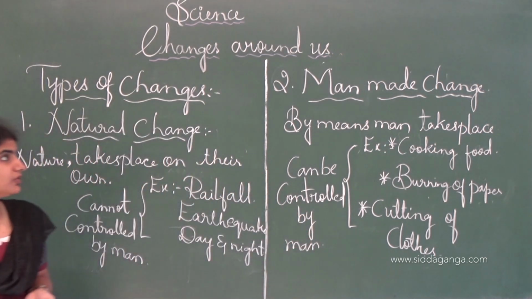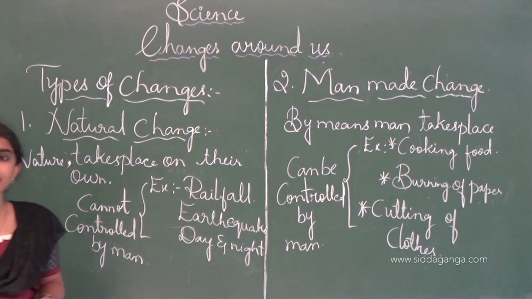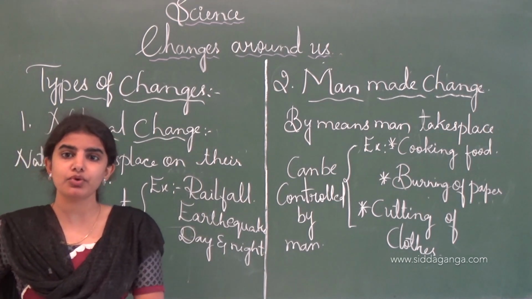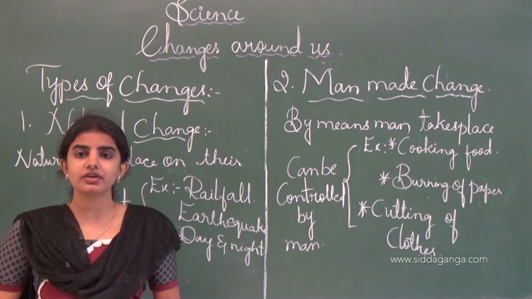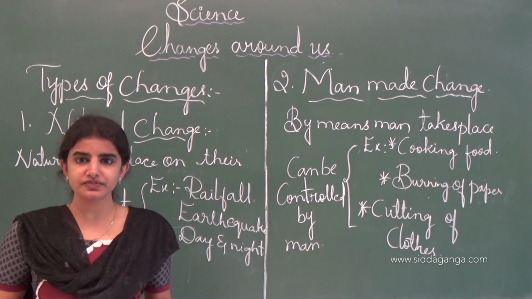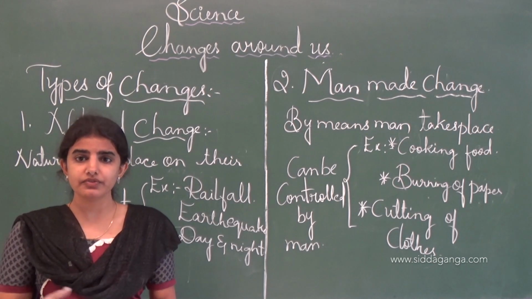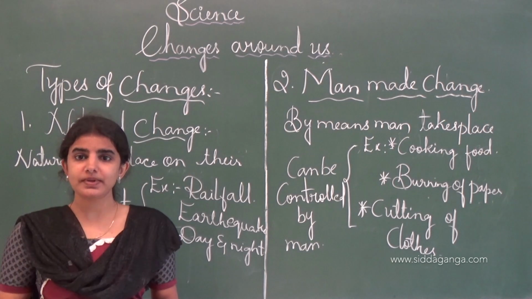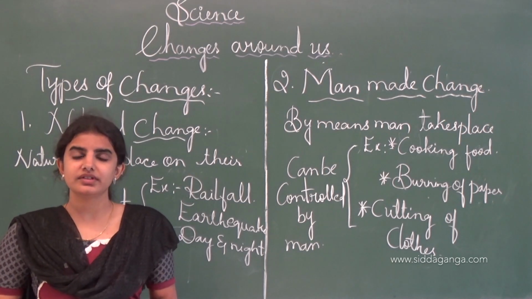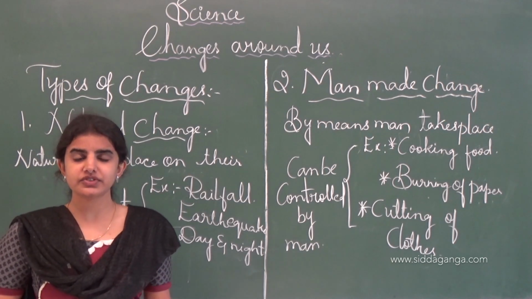See, this is all about the different types of changes. In the next class, we will discuss some more changes which are related to the chapter. In this chapter, we will learn about the different types of changes which we see in our surroundings and which take place in our life. See, this is all about the different types of changes.